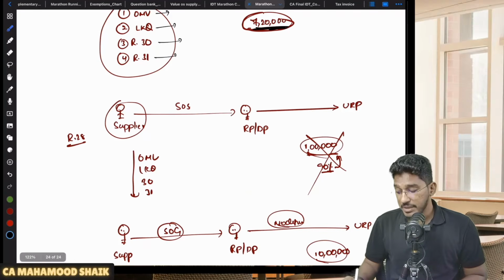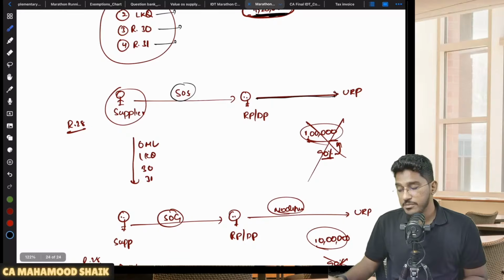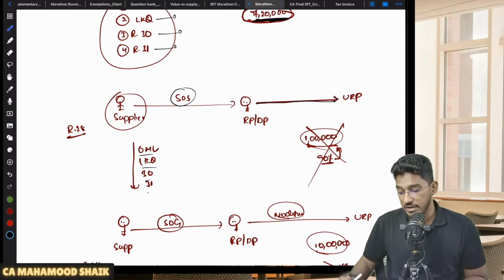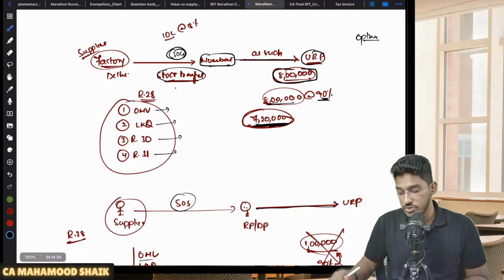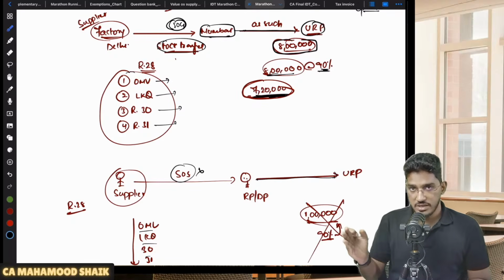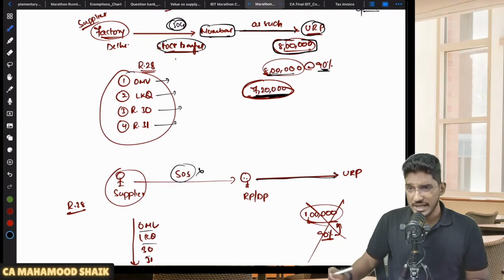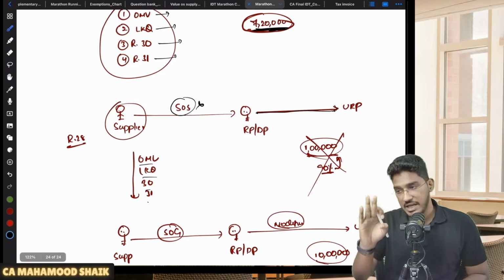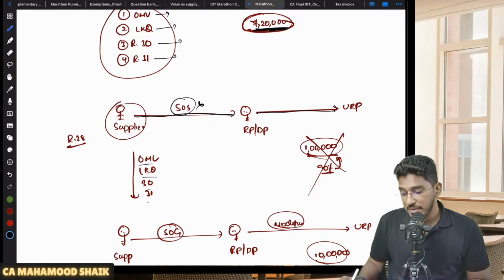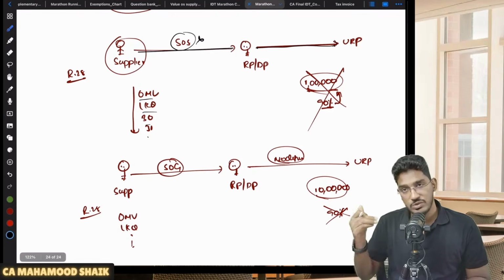Sir, what if there is a supply of services happening between distinct persons and those services will be supplied to an unregistered person? Here also will the 90% rule become applicable? No. Here only the normal rule will become applicable: open market value, like kind and quality, 30 and 31. Why? Because this relaxation has been given only for supply of goods, not for supply of services. So if you are making supply of goods to a distinct person, and from there they will be supplied to an unrelated person as it is, then only you can take 90% value. In case of supply of services, that relaxation is not there. If the supply of service is happening between related persons or distinct persons, compulsorily you have to follow rule 28: open market value, like kind and quality, rule 30, 31.